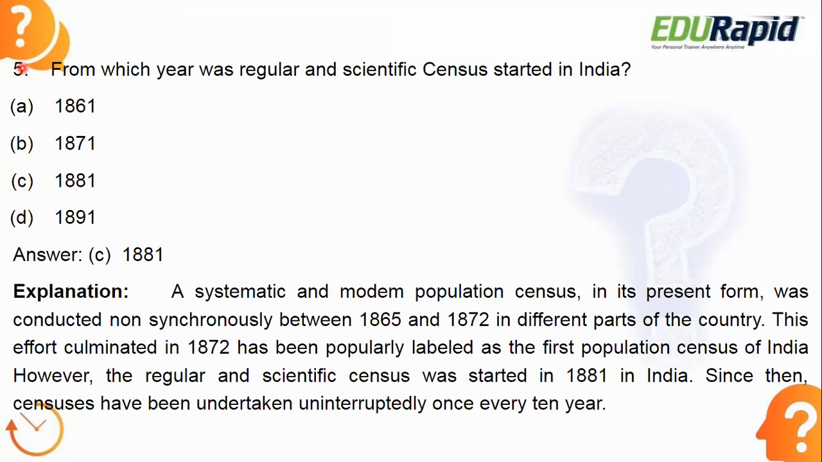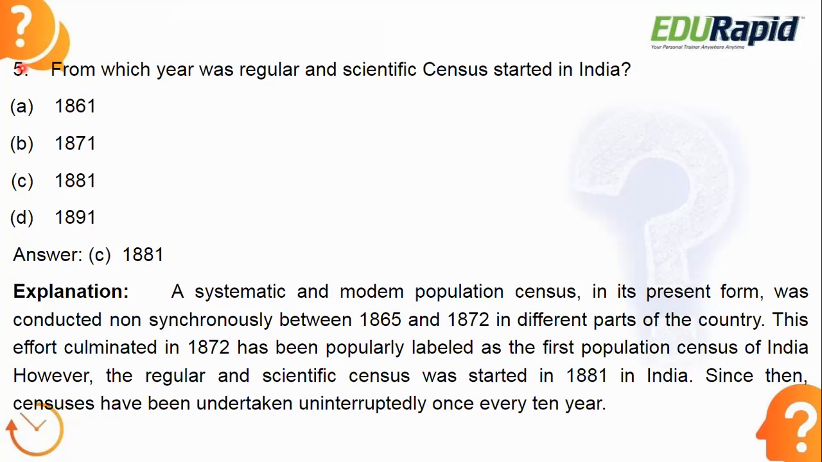So this effort culminated in 1872. It has been popularly labeled as the first population census of India. However, the regular and scientific census was started in 1881 in India. And this is not the first year when the census started in India. Not scientific and regular, just census.